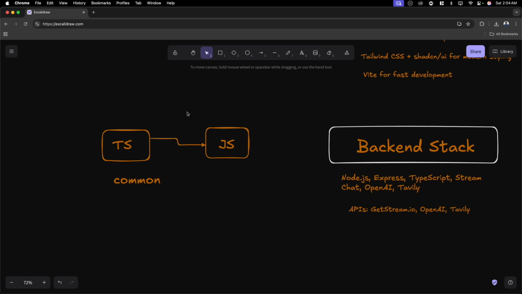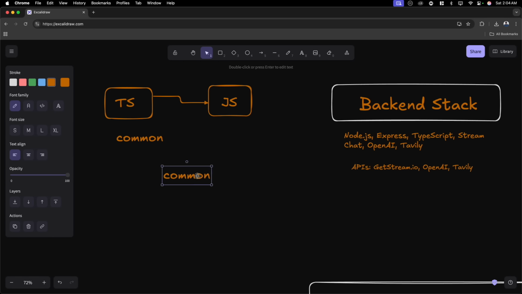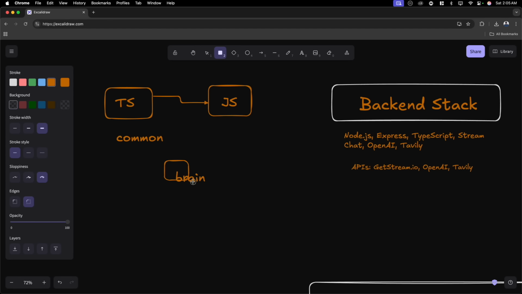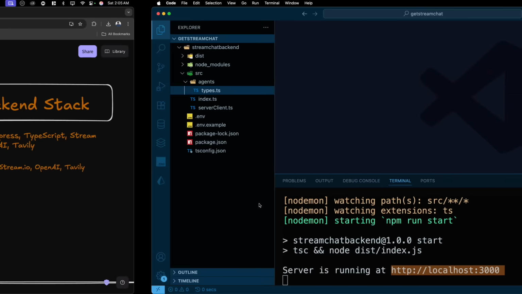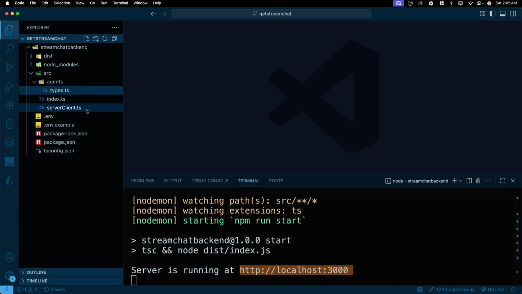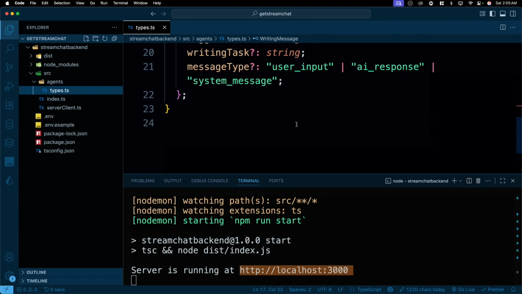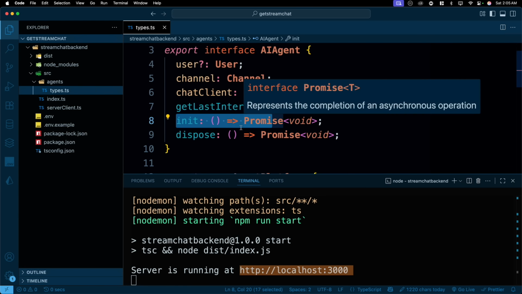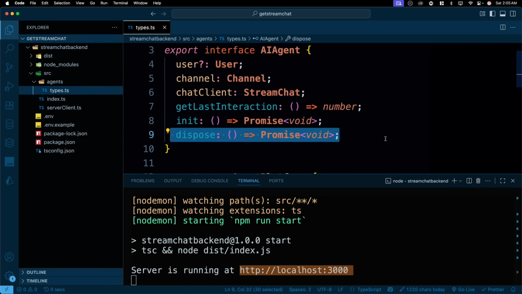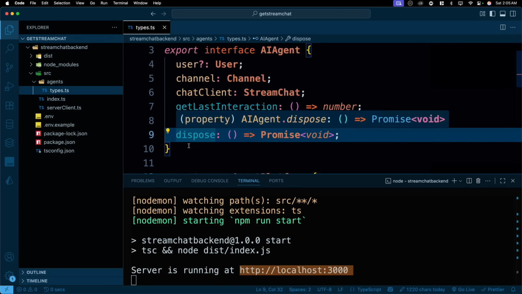Now in the next part of the video, we are going to design the brain of this entire application. This brain is going to be a bit complex. It is the most important part of this application, and it's written in a kind of traditional way. Even if you look at the types we have defined, there will be an init method which will initialize the whole thing. We will have a dispose method which just does the memory cleanup, which is rarely talked about, but we are going to talk about it here as well.